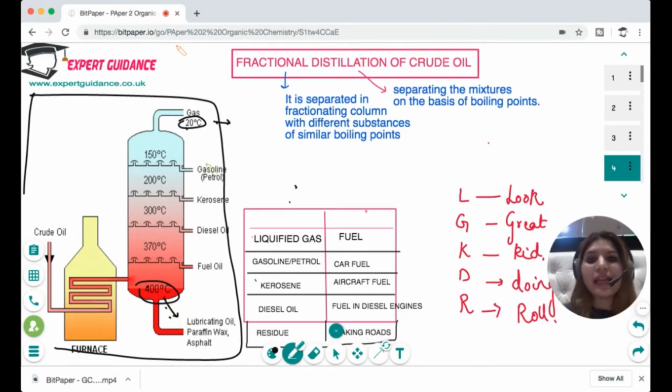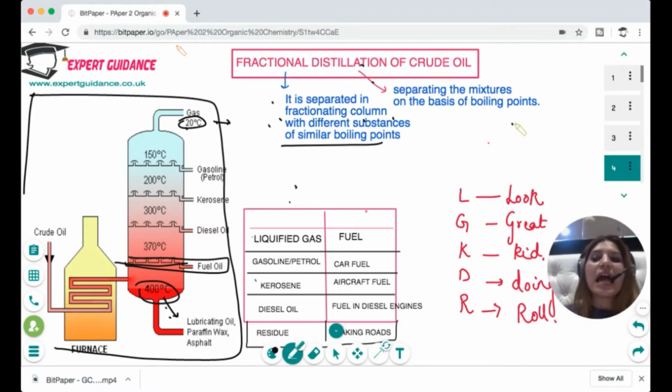Okay, now, what is fractional distillation? Fractional distillation is separating, in the fractionating column, different substances of similar boiling point. So each fraction has the components or the hydrocarbons with a similar boiling point. So fuel oil is one fraction, diesel oil is one fraction. And distillation is separating the mixture by boiling point.